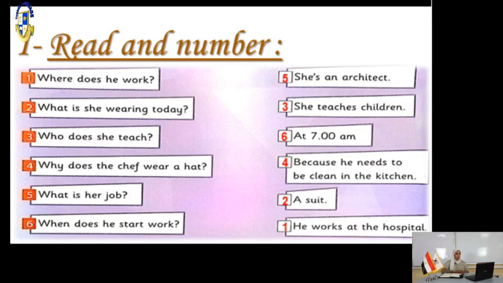Number 6, when does he start work? Now I'm asking about time. So number 6, at 7 a.m.